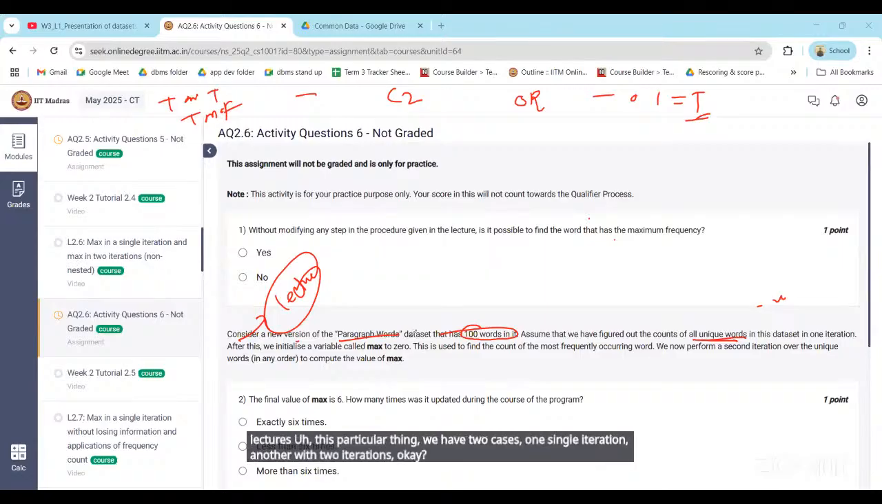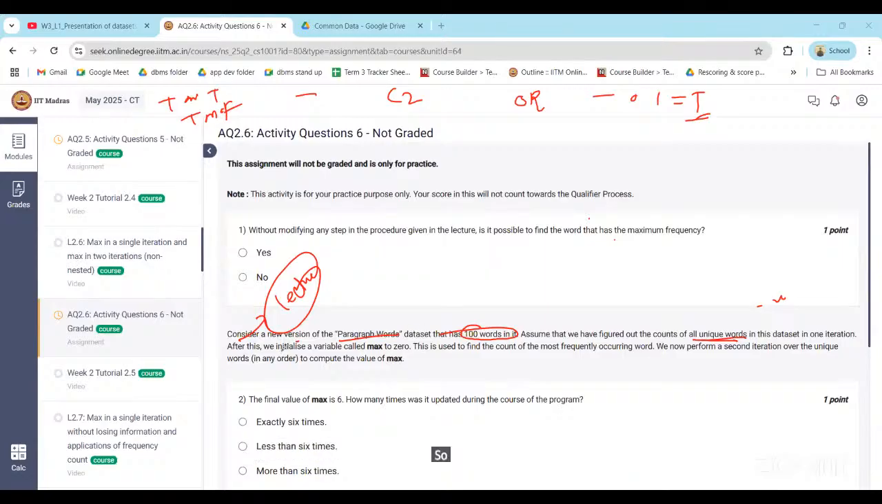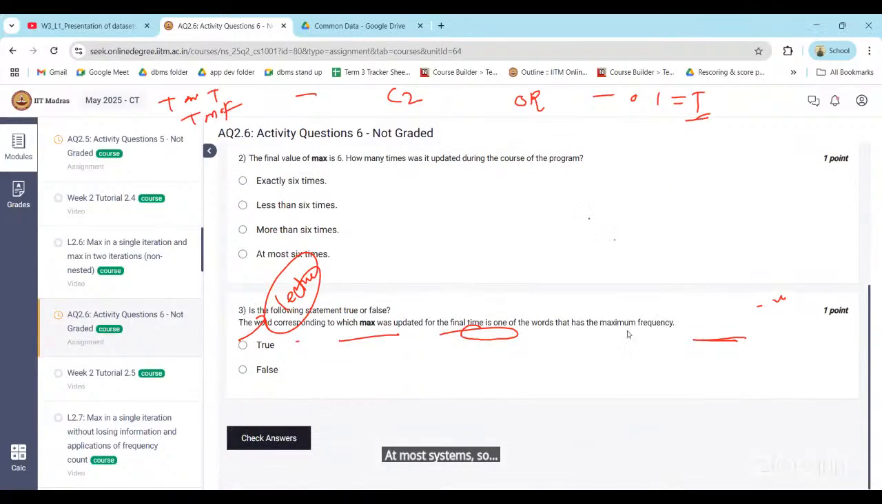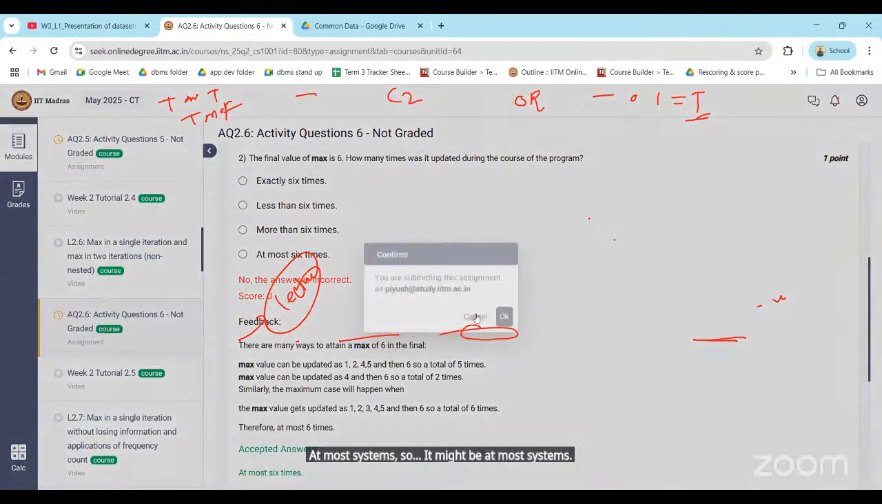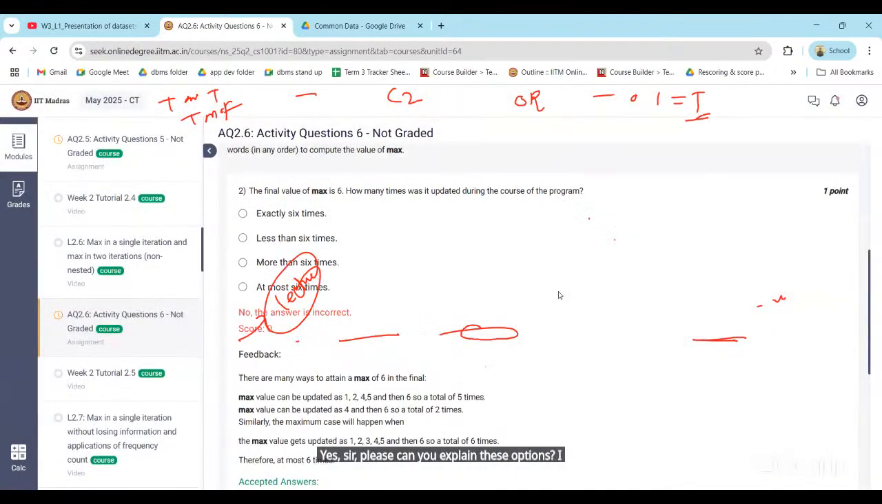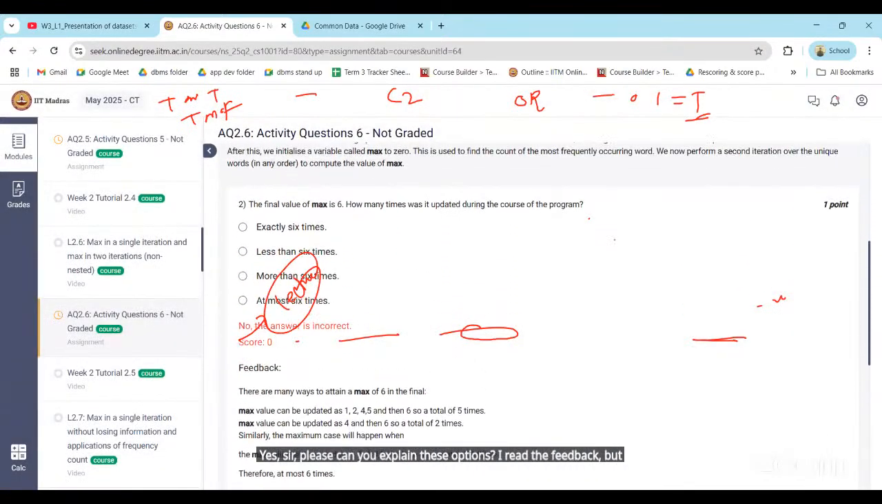Okay? So Sir, I after watched the lecture and I want to know the options, sir. It will be exactly 6 time or sir, can you please scroll up this the At options? most systems, sir. It might be at most systems. Yes, sir. Please can you explain these options? I read the feedback, but I'm unable to understand why this is.